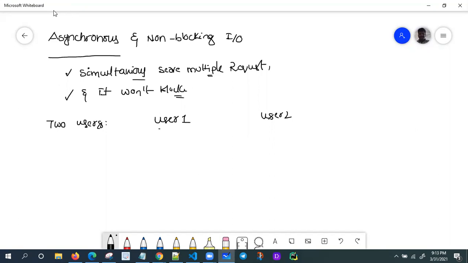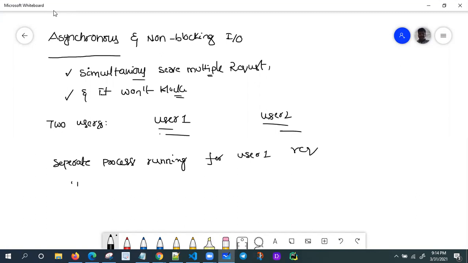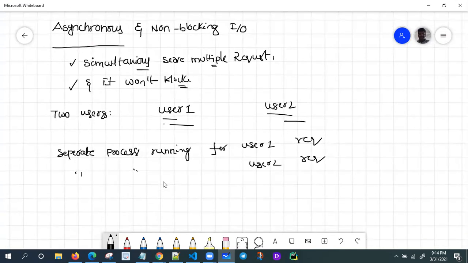A separate process runs for the user 1 request, and a separate process runs for the user 2 request also. So there is no blockage.